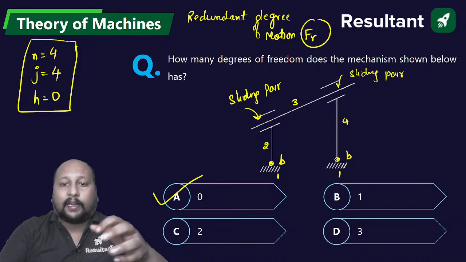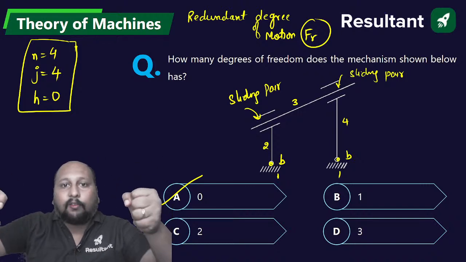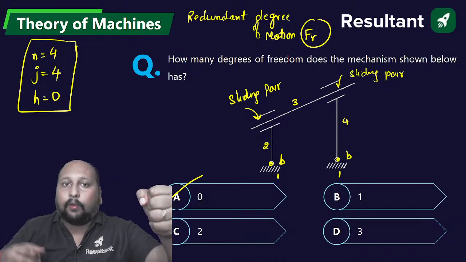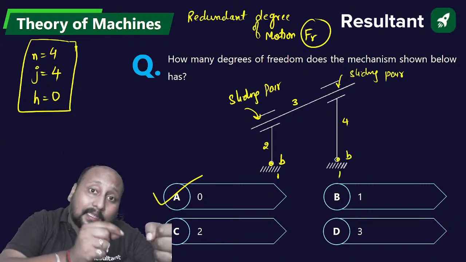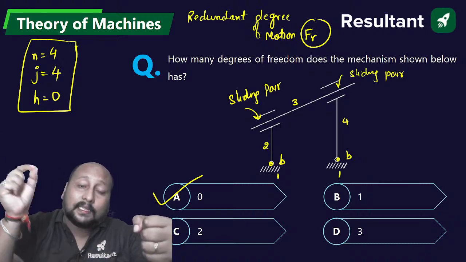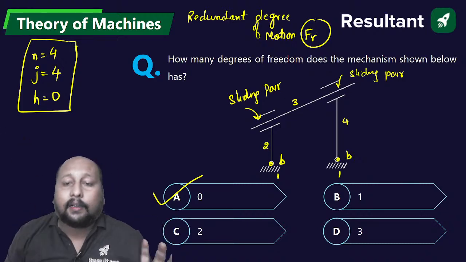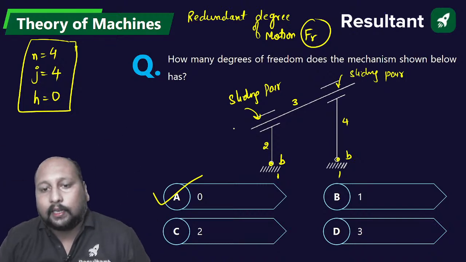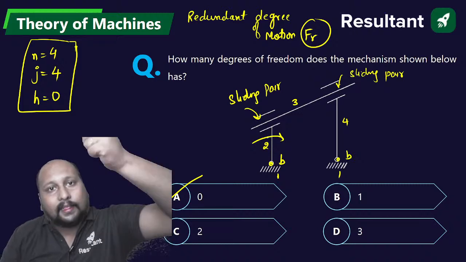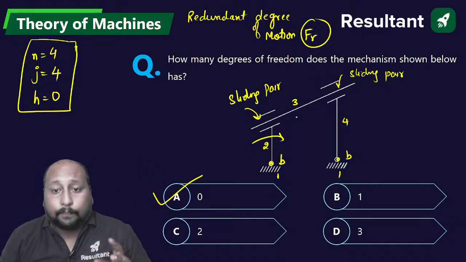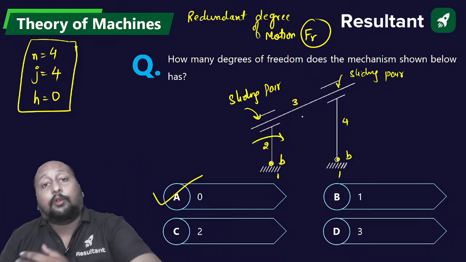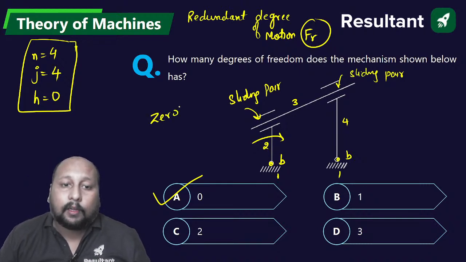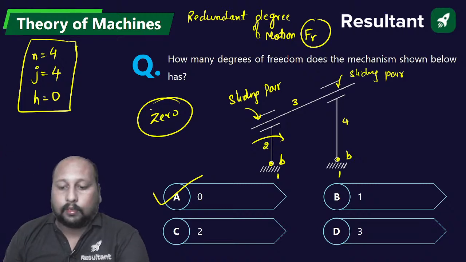Why? Because if you try to fix link 2 and link 4, link number 1 is already fixed. You try to place your hand on 2 and 4, link number 3 still is able to move. That means this kind of link is having one redundant degree of motion. You can also visualize that if you give input to link number 2, between 2 and 3 we are having the sliding motion, 3 is not able to transmit the motion to link number 4. So definitely there is 0 degree of freedom. From that logic also you can try to understand.